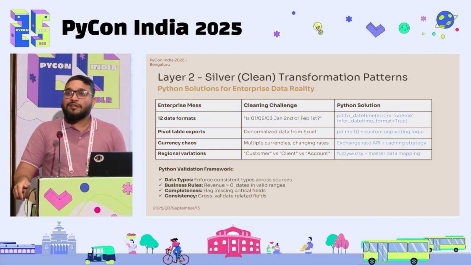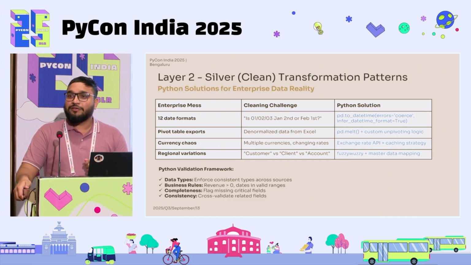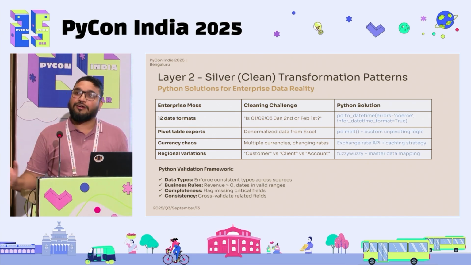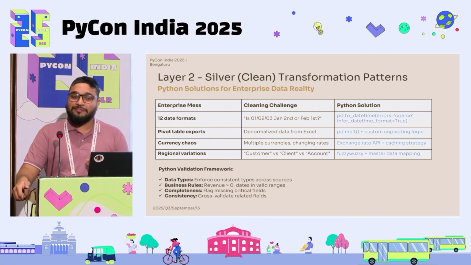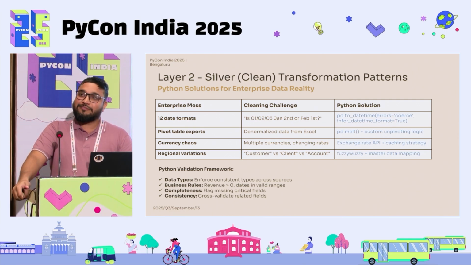Similarly, currency. For INR to Euro, you know it's 1 to 80. But what about Euro to GBP? Is it 0.9 or 1.12? If the person does not know whether it's a to or from, your revenue, which used to be in the range of millions, can become 1.5 millions. Complete analysis gone wrong. And you don't even know who messed up at what rate, because people do a lookup and then the master data is deleted. So 1.1 euro when it becomes 1.5 GBP, you don't even know what conversion factor that person used. And the interesting aspect is, currency is such a term that enterprises try to manipulate. If it's beneficial for them, they'll use real-time currency.